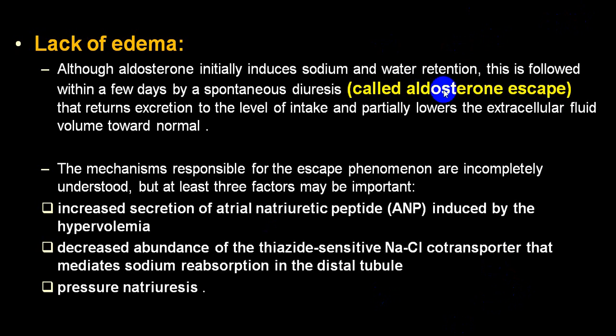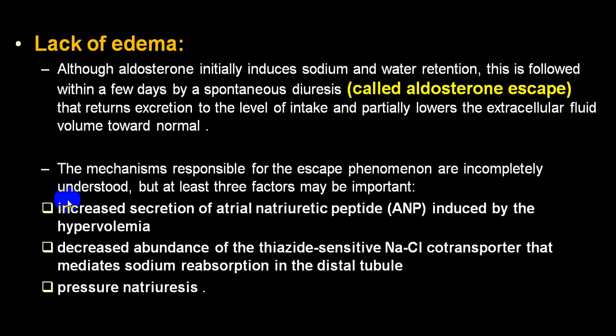Now there is something called aldosterone escape. What is happening in aldosterone? Even after aldosterone initially induces sodium and water retention, it is followed a few days later by spontaneous diuresis. This spontaneous diuresis will lose water, so there will be no excess of extracellular fluid, and that is the reason why you don't get much edema in hyperaldosteronism, and that is called aldosterone escape.